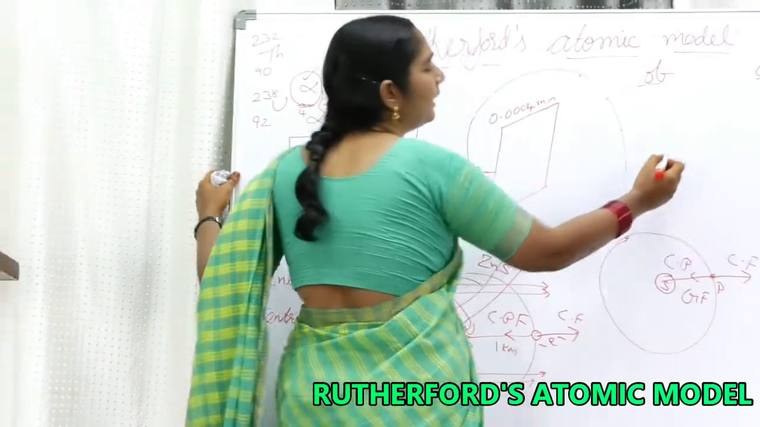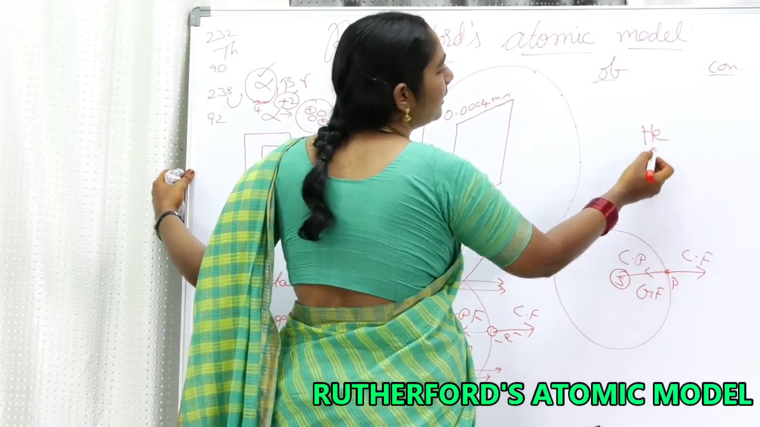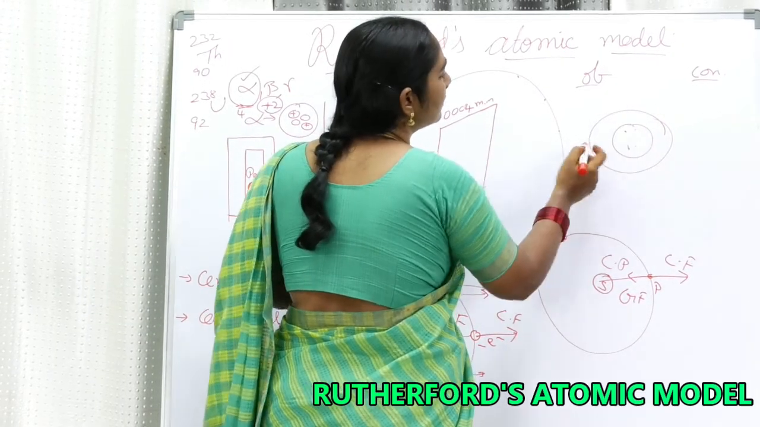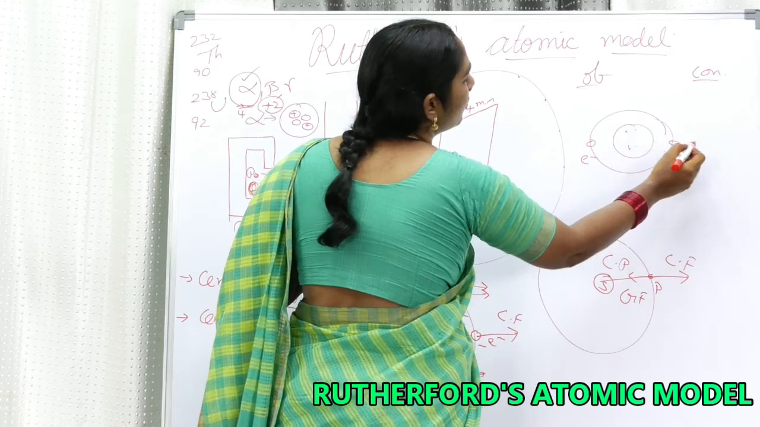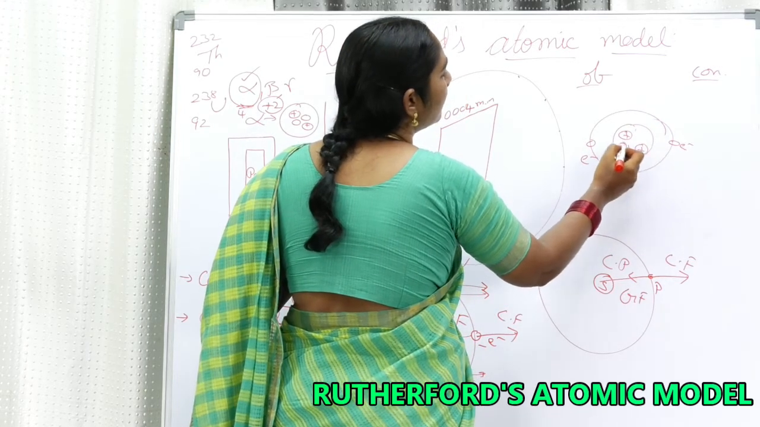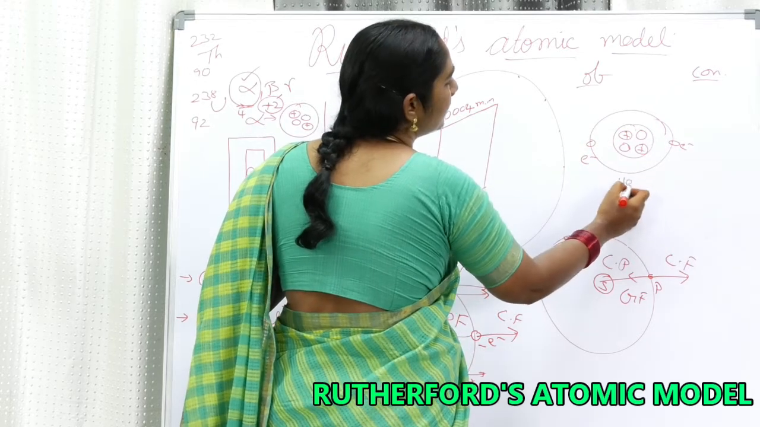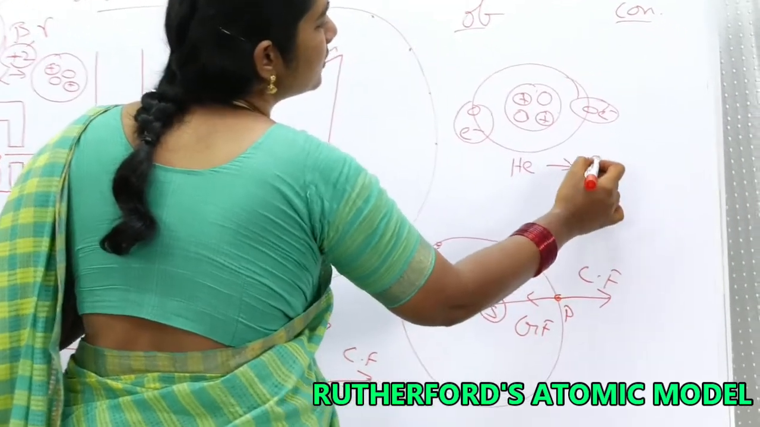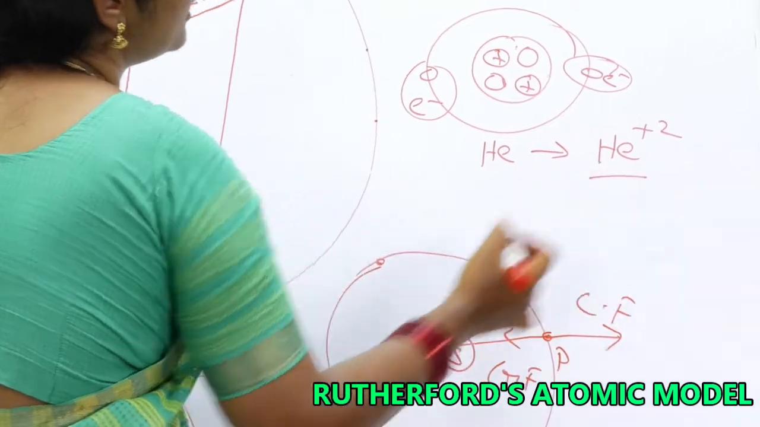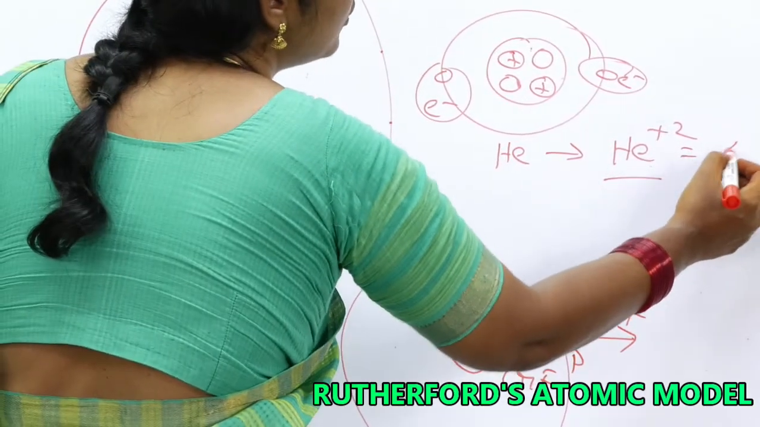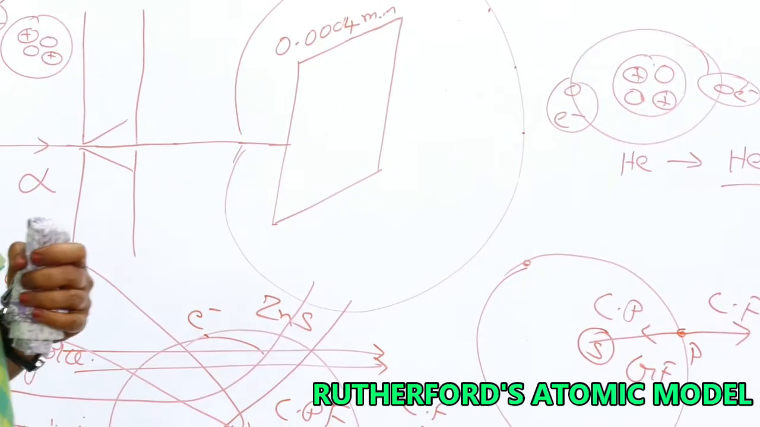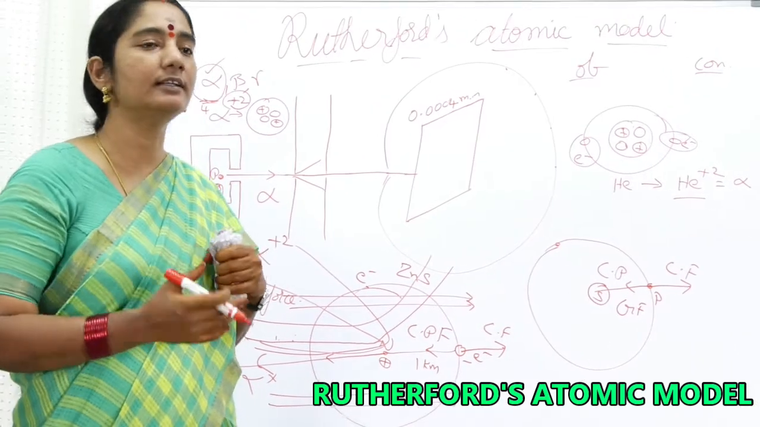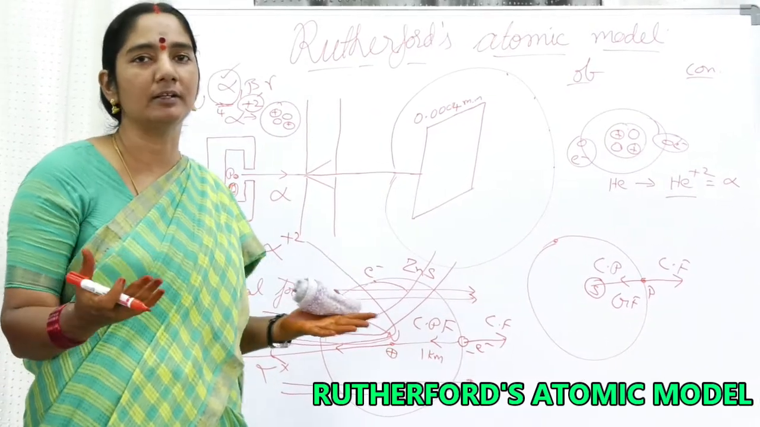Or if you take a helium atom, the helium atom has two electrons, two positively charged protons, and two neutrons. This is helium. If you remove these two electrons, then it becomes a helium +2 ion, which is nothing but an alpha particle. An alpha particle is also called a doubly ionized helium atom.